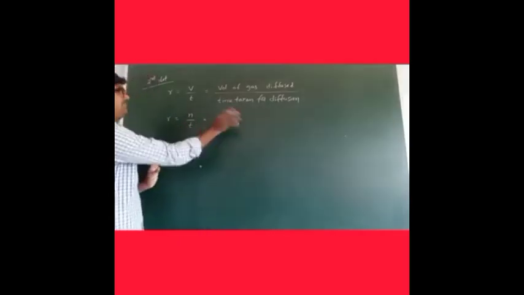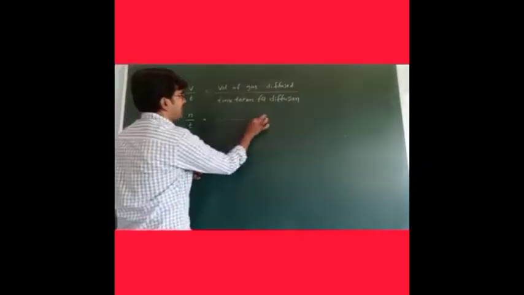One more formula is there, that is R equal to N by T. T is the same as this, time taken for diffusion. But N means number of moles of gas diffused. Number of moles of gas diffused by time taken for diffusion. Okay. So now apply the same for two gases.